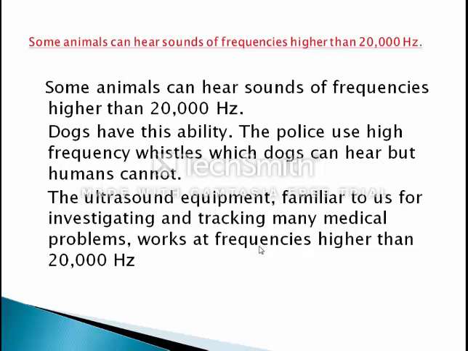That is the ability of animals, and that's why these animals are used, like dogs in search operations. Ultrasound is a very high pitched sound we cannot hear, because its frequency is above 20,000 Hz, the upper limit of a human being. But dogs, bats and dolphins can hear these very high pitched sounds. Bats use this ultrasound to see trees and insects at night. So these are the advantages of ultrasound.